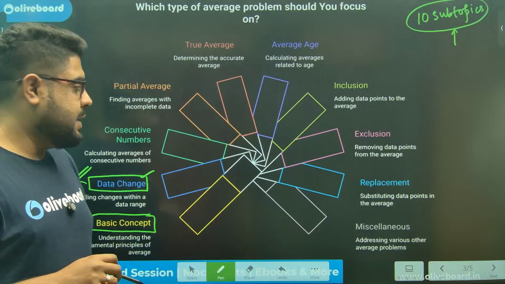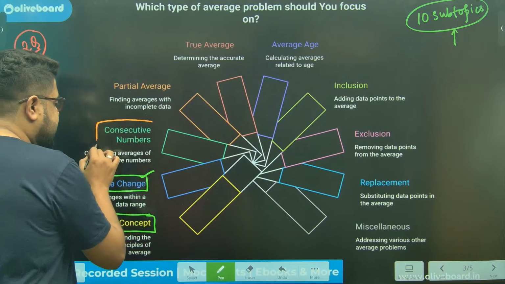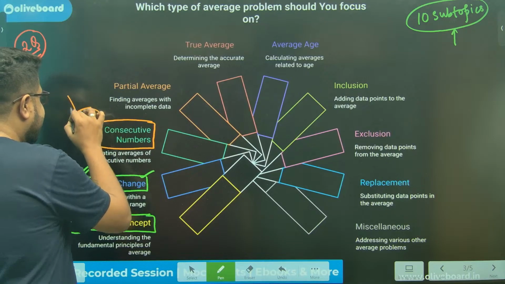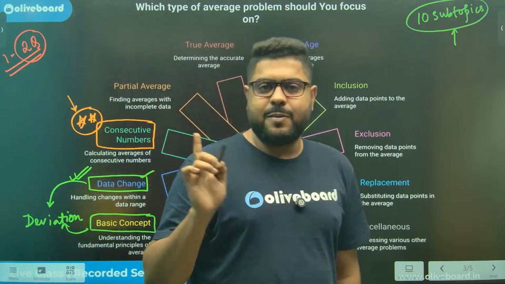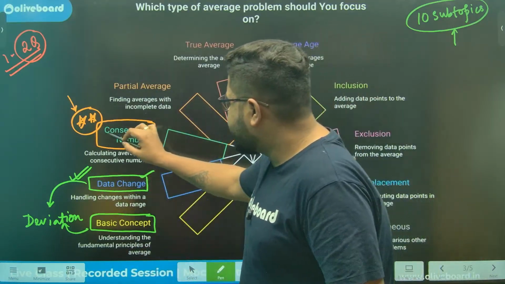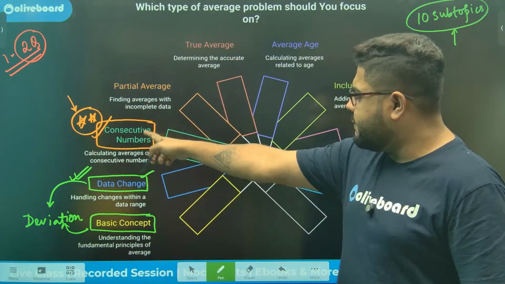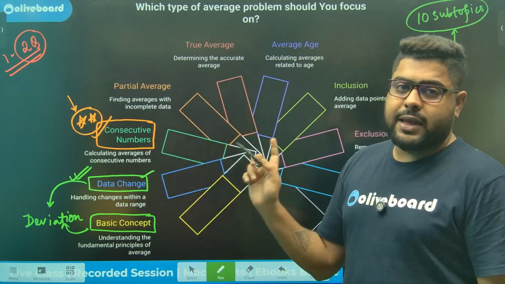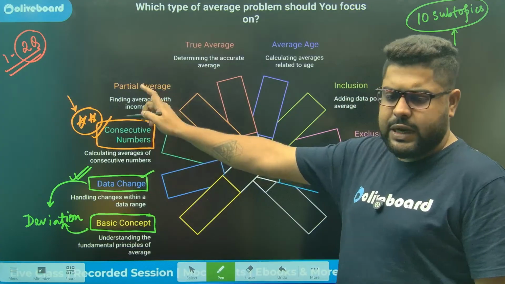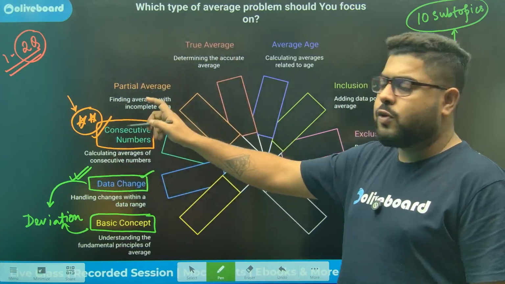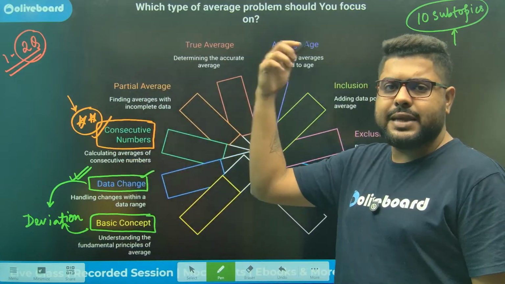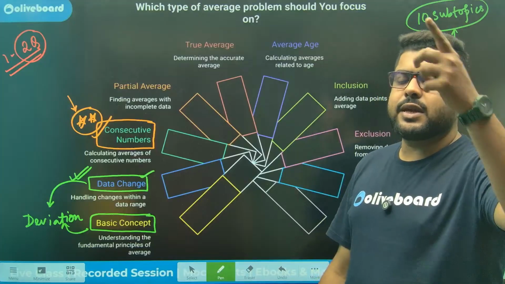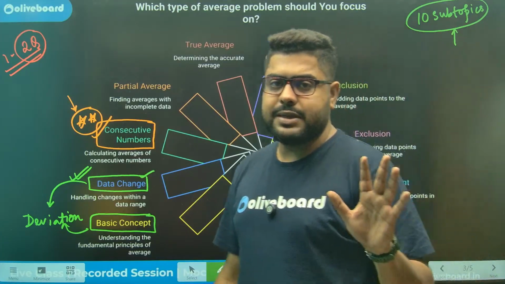Not difficult. Now comes the consecutive number questions. Again, in the last 3 to 4 years, every year we had questions from this topic. If you have your concepts absolutely spot on, you can solve this particular question in 10 seconds. But if you don't know, it might take you long. Every year, in at least 3 to 4 shifts of CGL, CHSL, MTS, NTPC, everywhere, you get questions from consecutive numbers, consecutive odd numbers, consecutive even numbers, sometimes prime numbers as well.